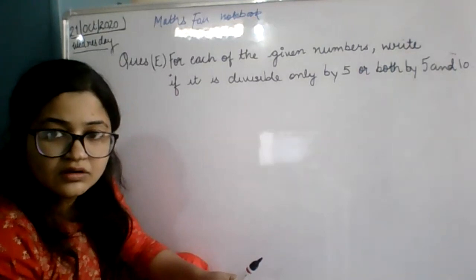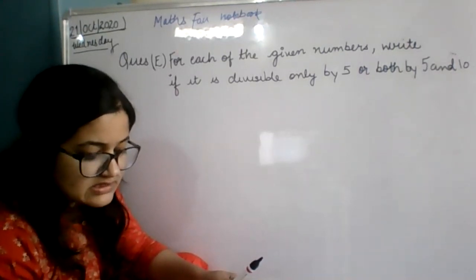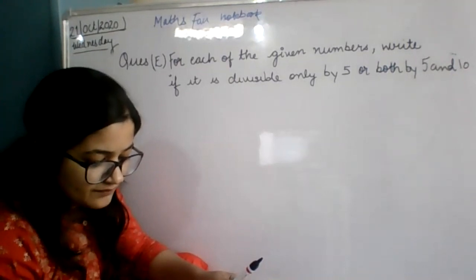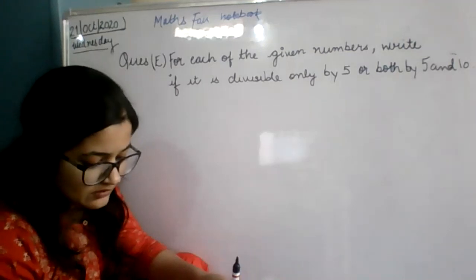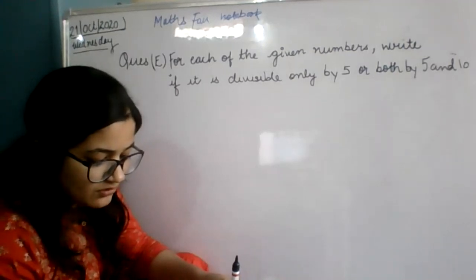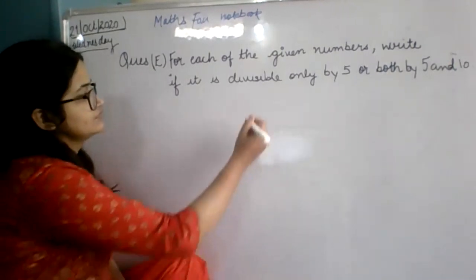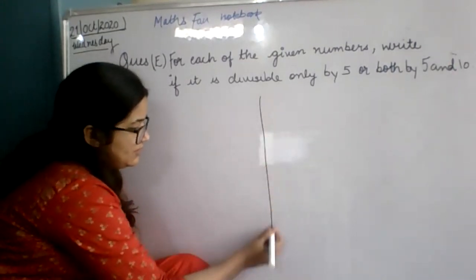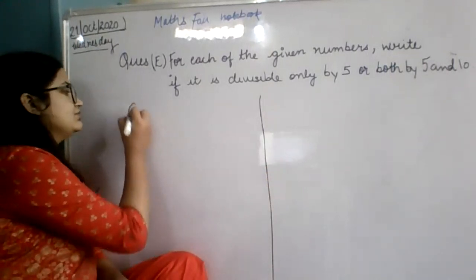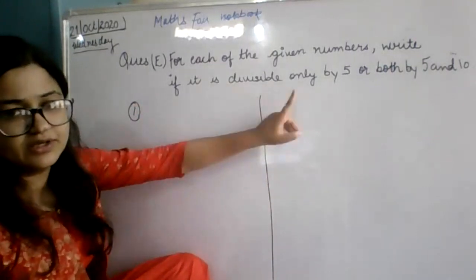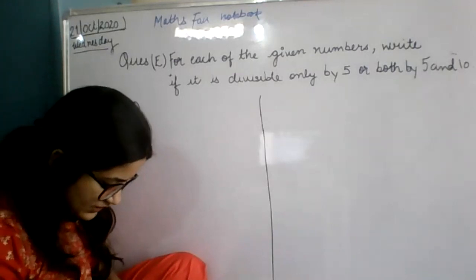Ma'am, the last number is 5 or 0. Last number is 0 or 5. And for 10, what is the answer? Ma'am, only 0. Okay, now divide your page in 2 equal parts. Do question 1 here, 2 here, then 3 here and 4 here. Like this we will do.